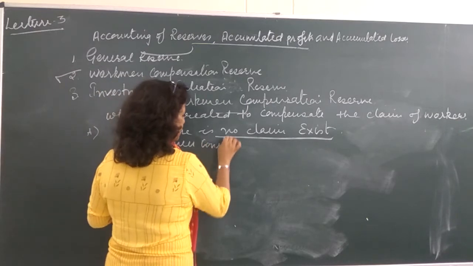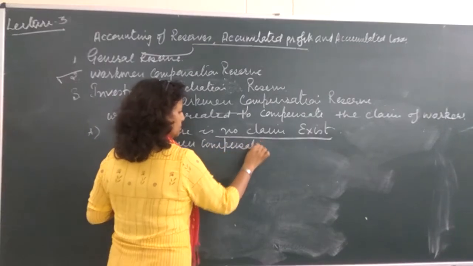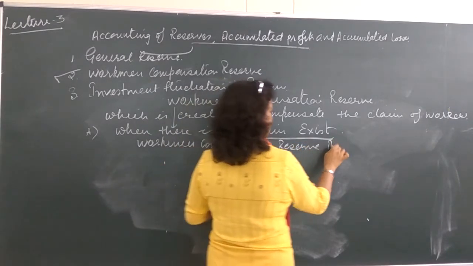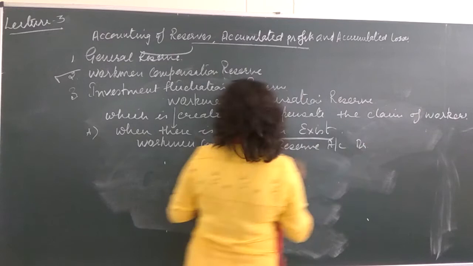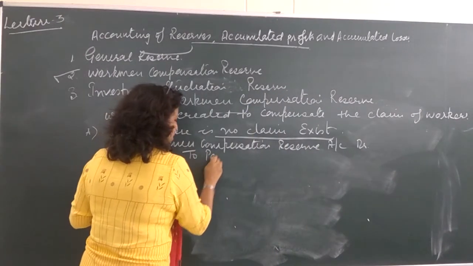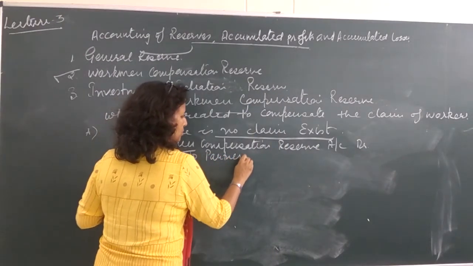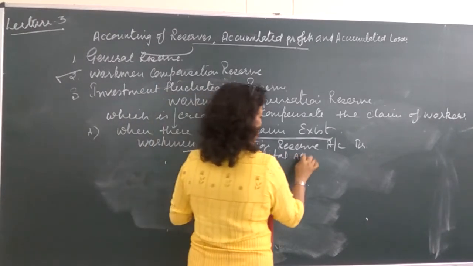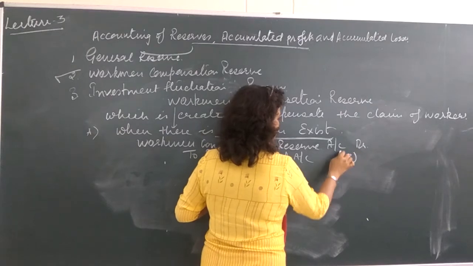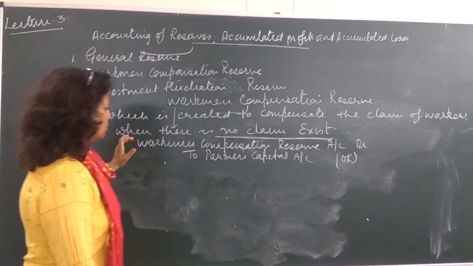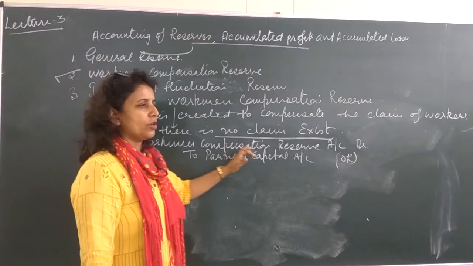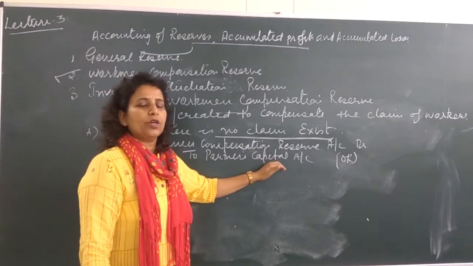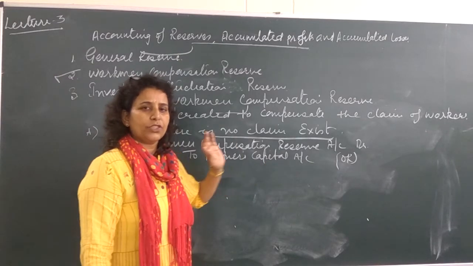Workman compensation reserve account debited. Which account will be credited? Partners capital account or current account if the capital is fixed. Which ratio we will use? Again the old ratio. This shows that whatever reserve is there, if it is not used by any of the claimants, it is free, and it can be distributed by the partners in their own profit sharing ratio.